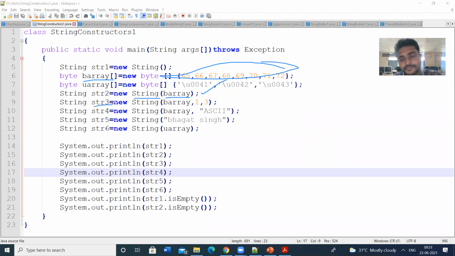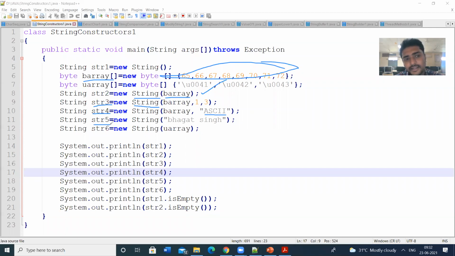Next string 3. I am declaring string 3, str3. In this string I am passing the binary array with other parameters 1, 3. So 1 is the starting index, 3 is the ending index. Next I am passing string 4, and I am passing the binary array itself, and then I am giving the character set also. So the character set is ASCII.